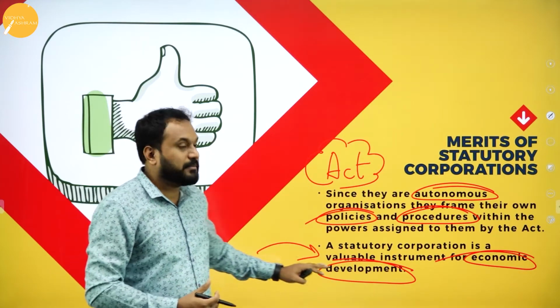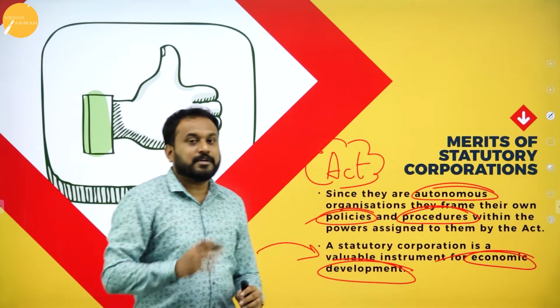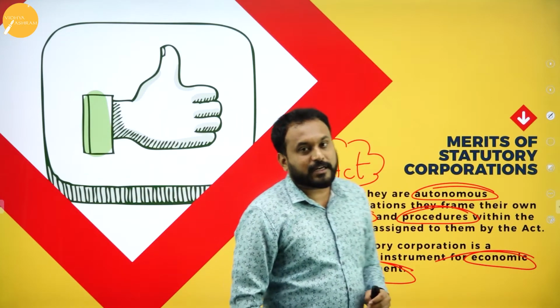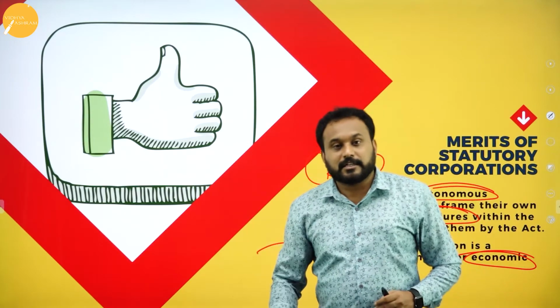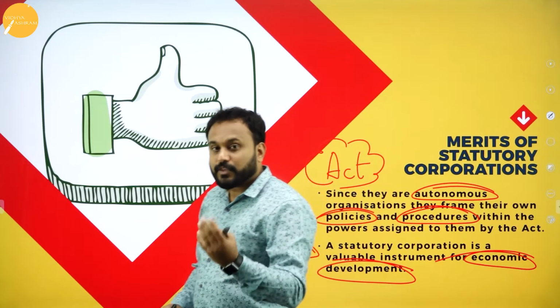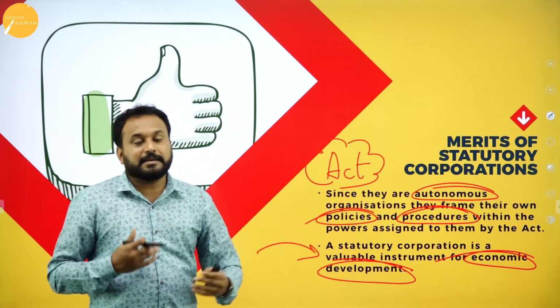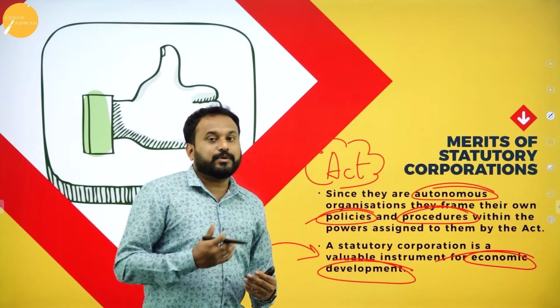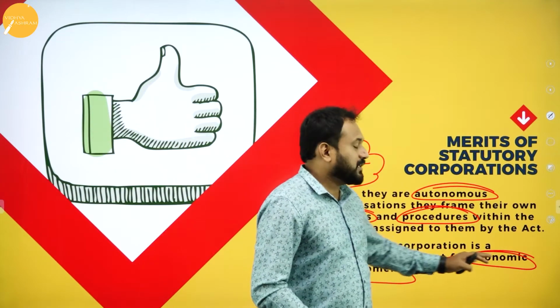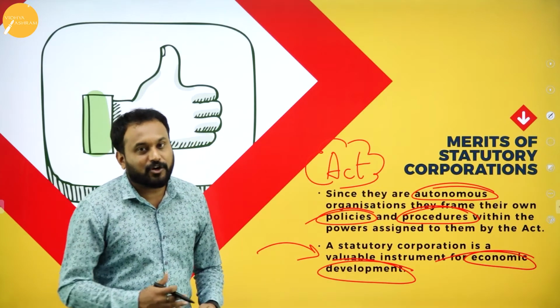Now that is what will make the economy also develop. If you have 50 rupees in your pocket and you keep it for 10 years, the 50 rupees will still be 50 rupees, but the value of the money will come down. But if you start investing and rotating the money, the value will definitely increase. That is what happens in economic development. So these are the merits of statutory corporation.